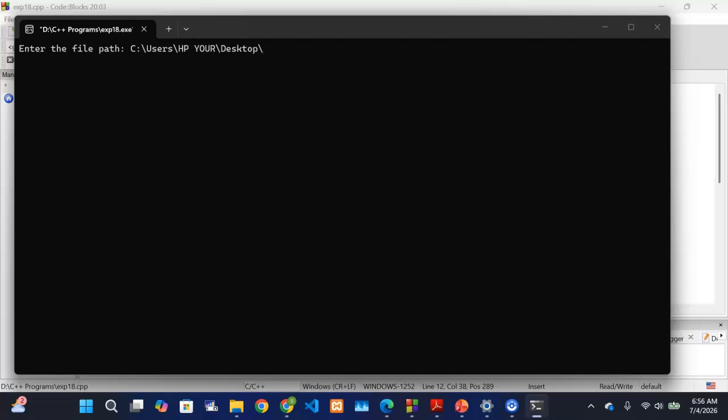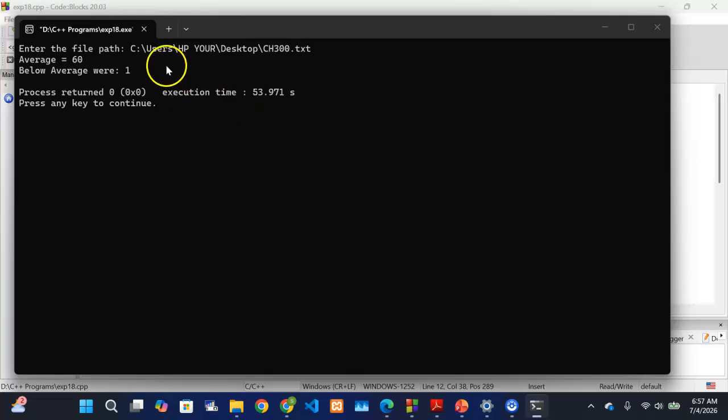Then on the desktop is where we have ch300.txt. So the user now has specified the path, and our program is still working correctly, as you can see. And this is much better, right? The user can tell us where his file is.